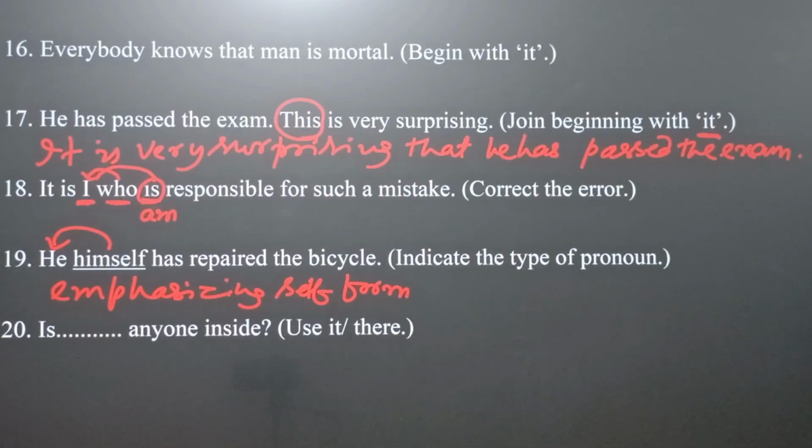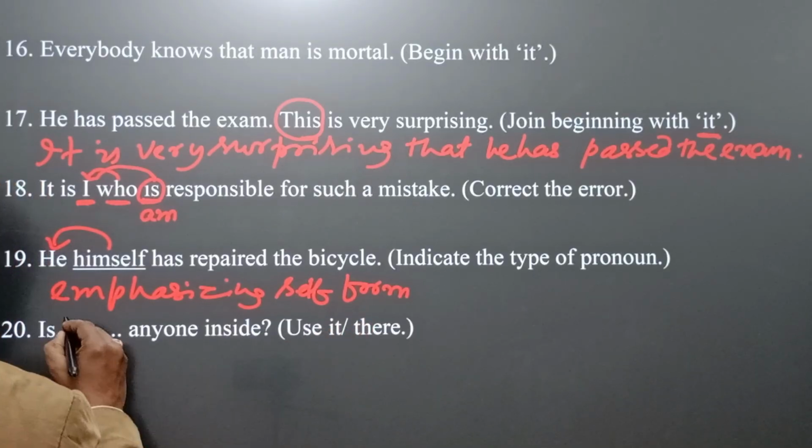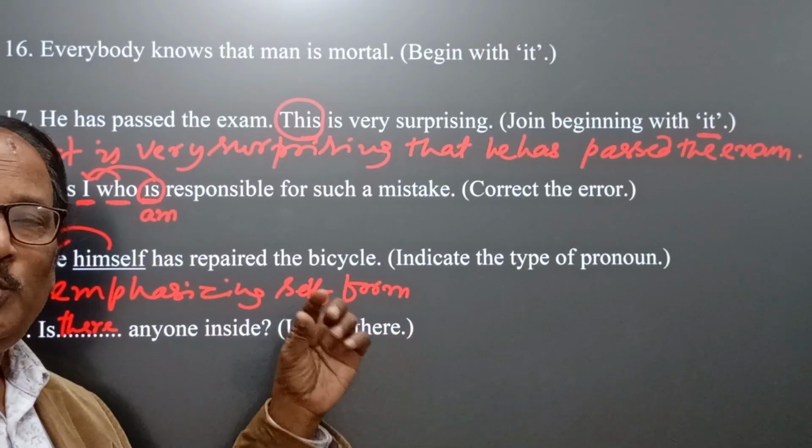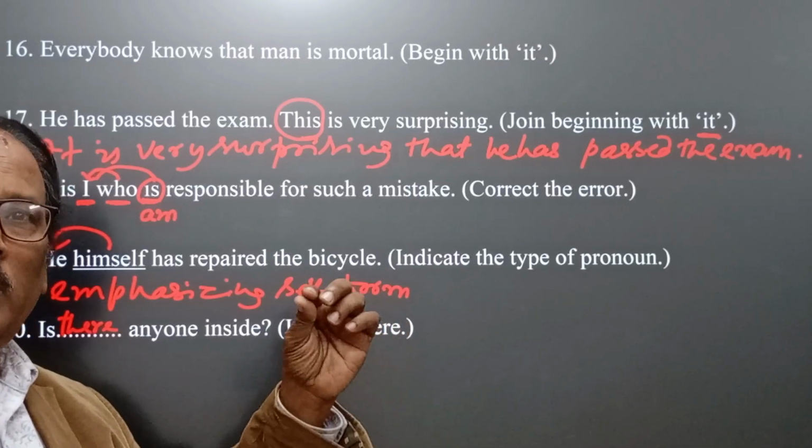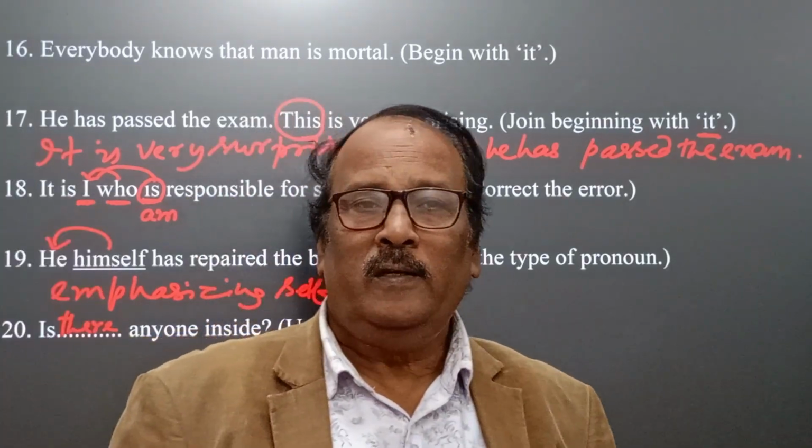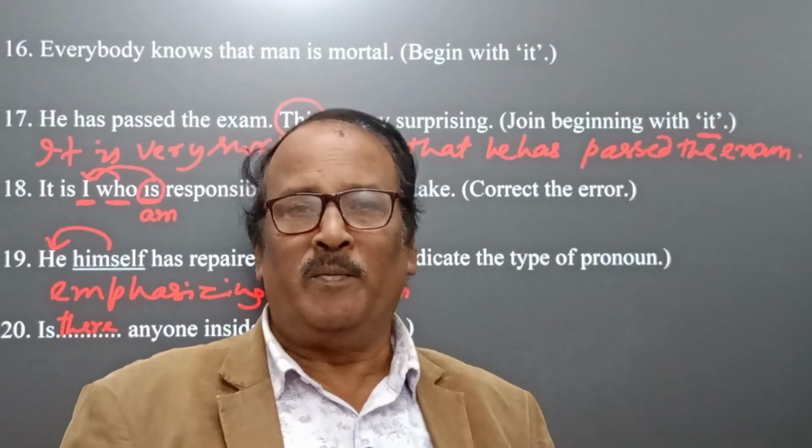And last question, that is blank anyone inside? The right answer is there. There is used to indicate existence of anything, person. With this, I conclude this segment.